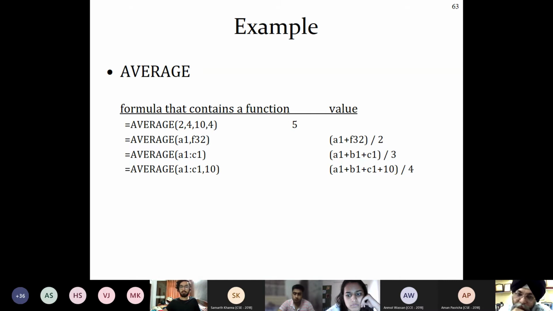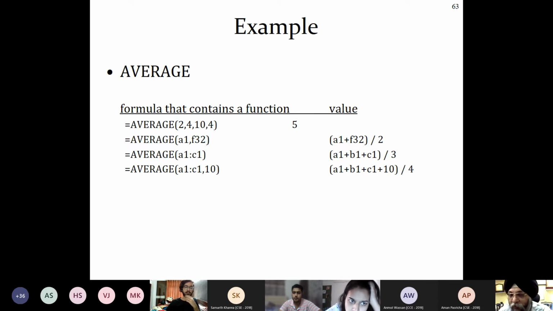5.25. Two, 4, 10, 4. It's 5. Yes, right? So even in the same way, you can use various types of different ranges, and you can keep on putting those, and you can get your answers as such, right?